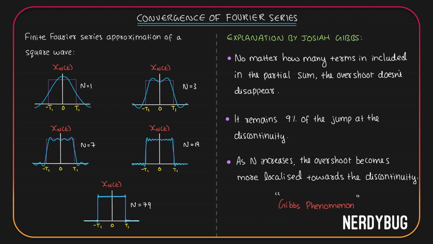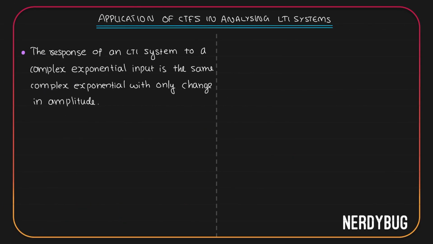Let us end this video by asking the most important question. Why do we need to represent a periodic signal using Fourier series? How does it help us? To understand that, let us learn the application of continuous time Fourier series in analyzing LTI systems. Before we get into that, there are certain things that we need to understand about LTI systems.